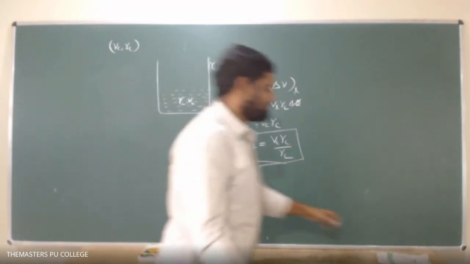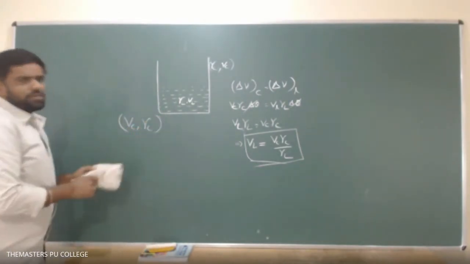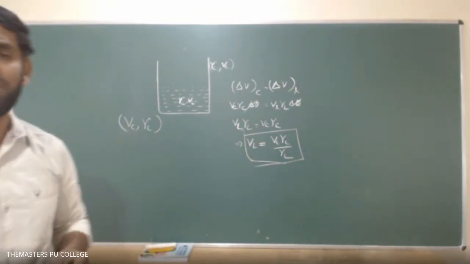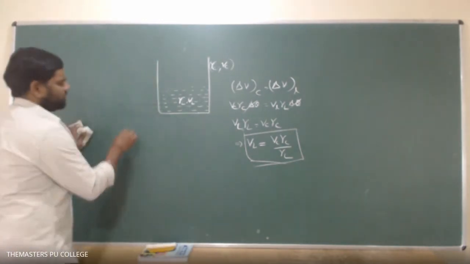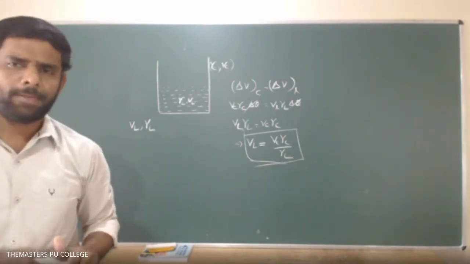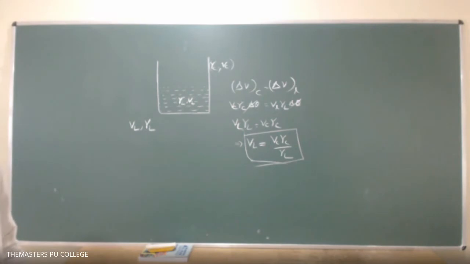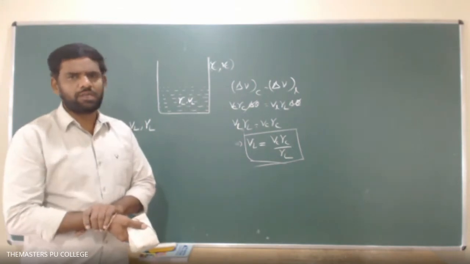Let VC, gamma C R be the volume and cubical expansion coefficient of a vessel, and VL, gamma L are the volume of the liquid and coefficient of real expansion of the liquid.